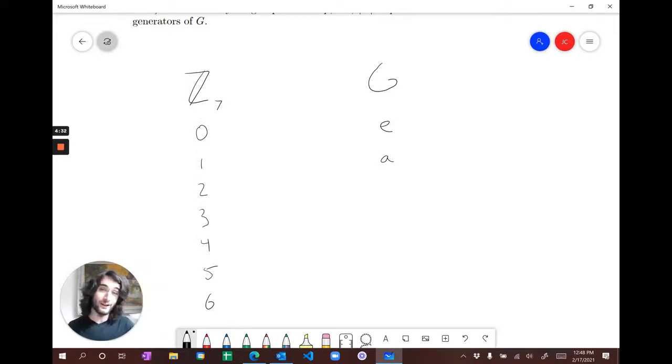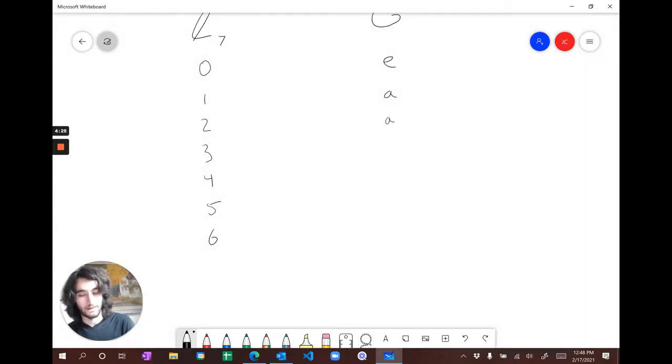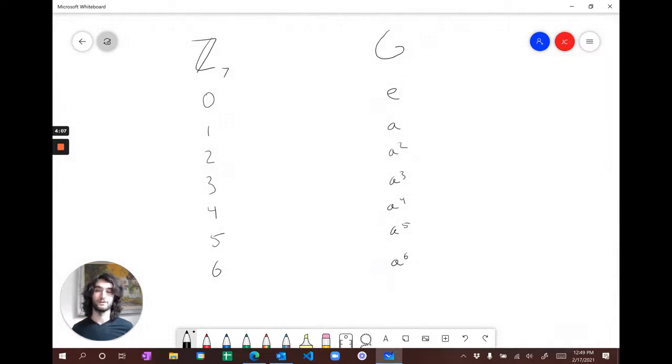And then every other element must be a power of A, right? So we must have an A squared, an A cubed, an A to the 4, an A to the 5, an A to the 6. And check it out, that's 7 different elements. So it must be that if you go 1 more, you wrap back around. So there you go. That's a cyclic group of order 7. And indeed, if 7 is arbitrary, if it was any prime, it would look something like that.